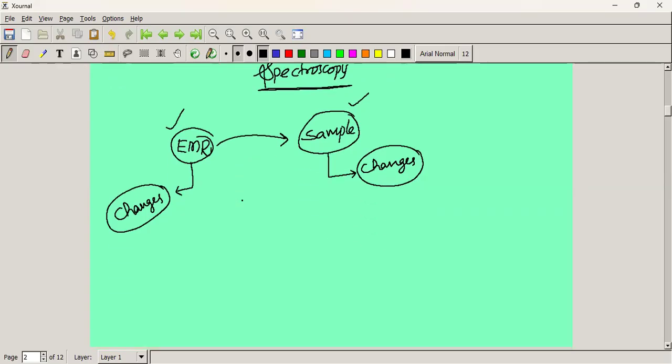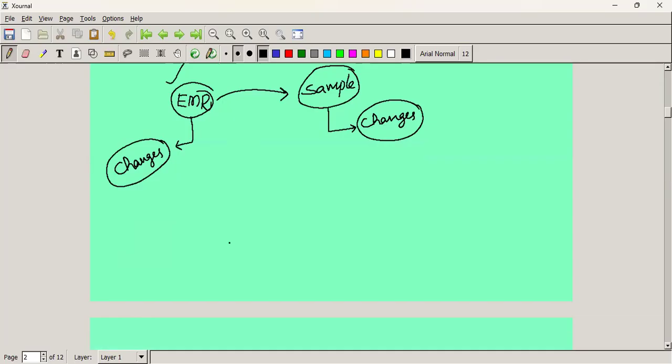Based on these changes, we can study what type of changes happen in the sample and what kind of changes happen in the electromagnetic radiation. Based on those changes, we can find out the geometry, shape or composition of the molecule. That study is called spectroscopic studies.